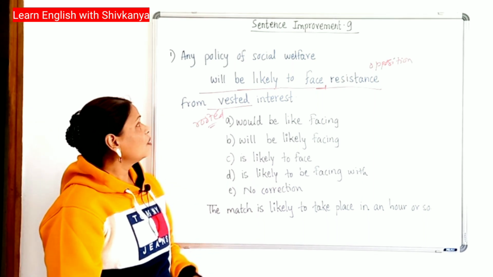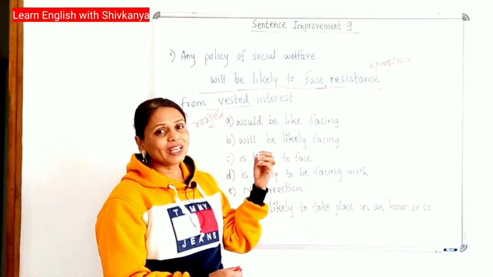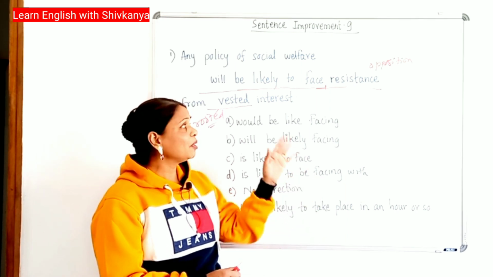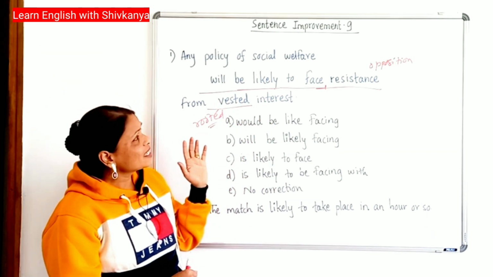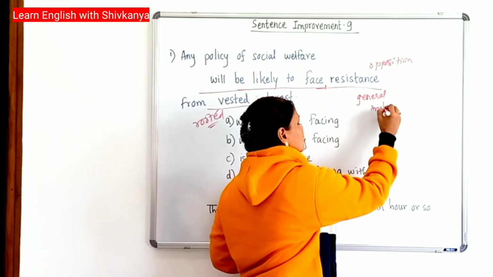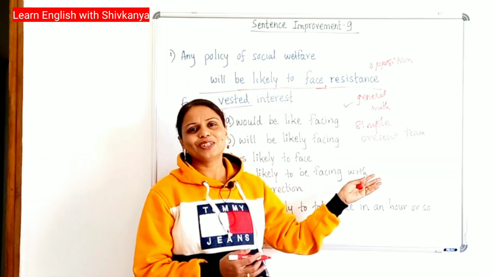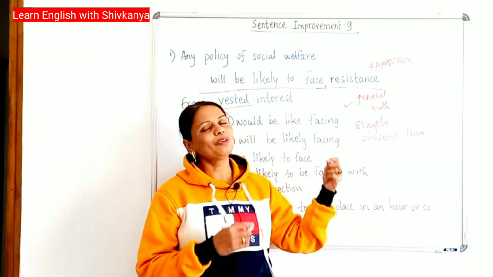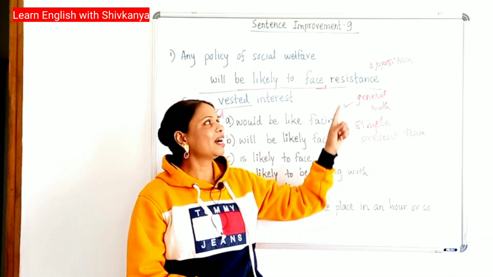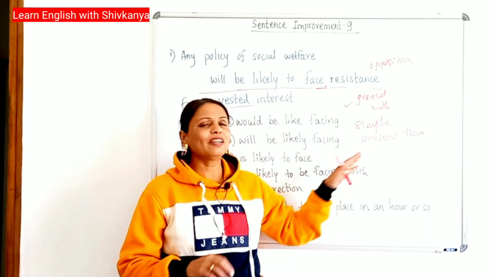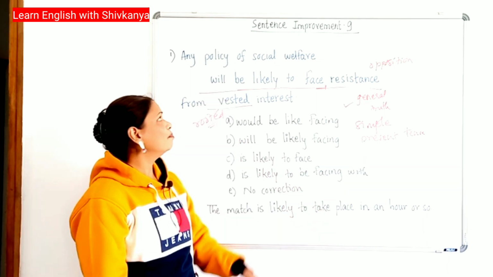required. Now, if you look at the meaning of this sentence, it tells us about a social welfare policy which faces resistance in any society because of the interest that is already there. Now, this is a general truth. For stating any general truth, we use the simple present tense or the indefinite present tense. There is a complete lesson based on this tense. The link is given in the I button and in the description box. You will get full information about this tense, in which situations it is used and in which it shouldn't be used. Back to the sentence.